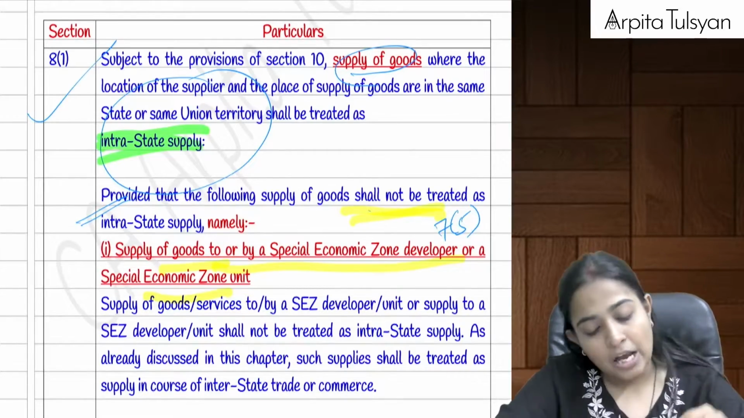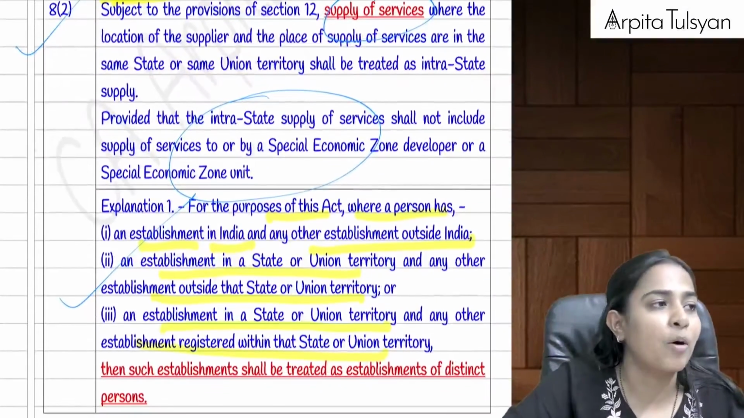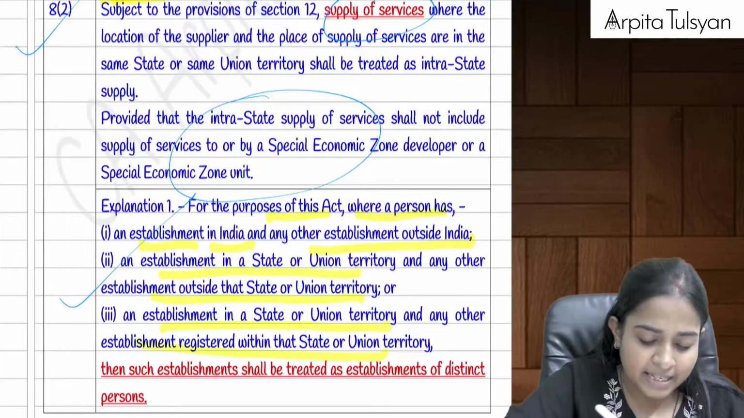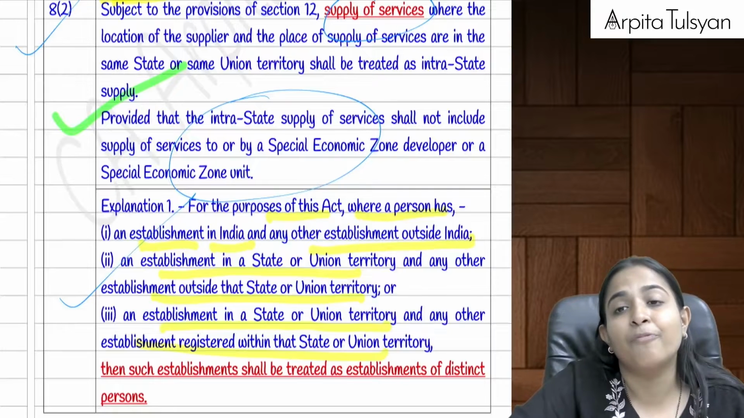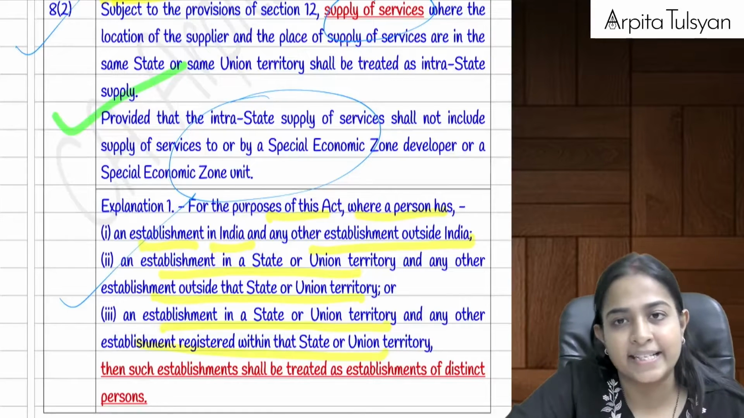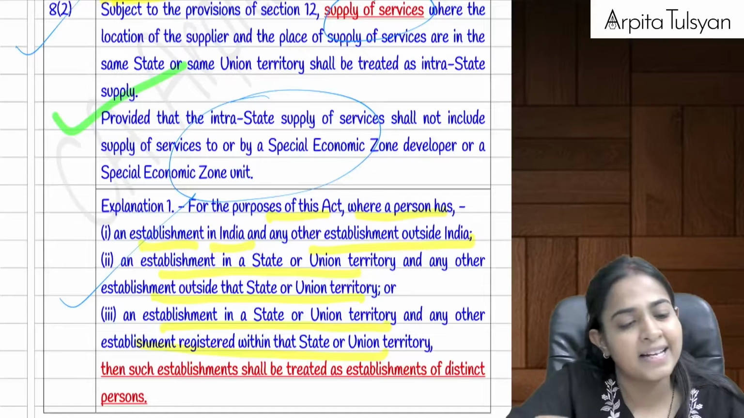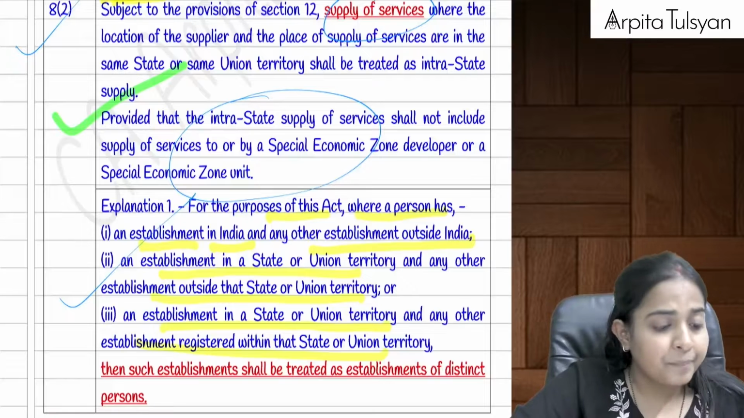Very clear with this? Then going on to section number 8.2. Section number 8.2 is a similar section talking about services. The same provision is applicable. And yes, if you have provided any services also to SEZ, then that exception will be applicable. Wherever you see SEZ, it will be considered as interstate supply. Very clear till here.